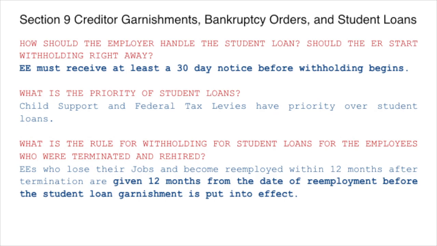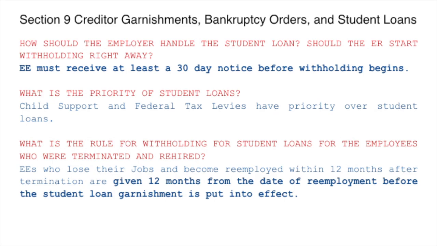How should the employer handle the student loan? Should the employer start withholding right away? The employee must receive at least 30-day notice before withholding begins. What is the priority of student loans? The child support order and federal tax levies have priority over student loans.